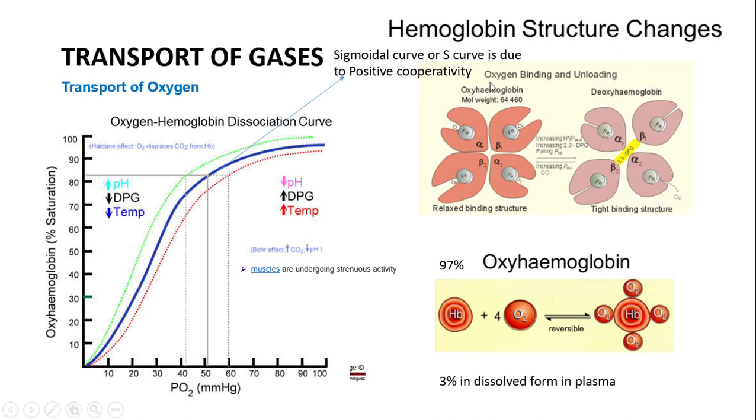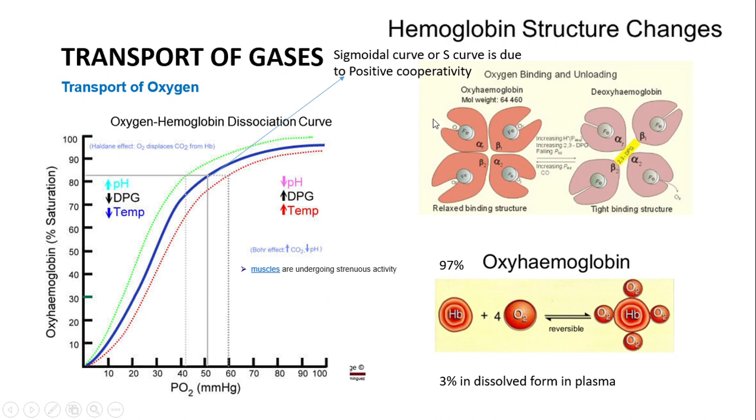cooperativity. If you see the structure of hemoglobin, it contains two alpha chains, alpha 1 and alpha 2, and two beta chains, beta 1 and beta 2. One hemoglobin is capable of binding 4 oxygen at a time.